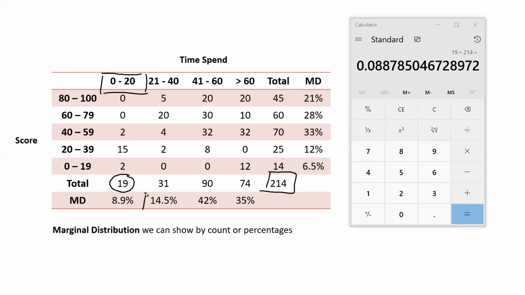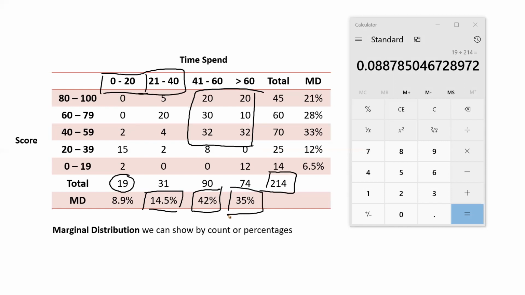Same way here, if you see, 14.5% students are studying 21 to 40 hours. 42% students, we saw the majority here, right? So 42% students are actually studying 41 to 60 hours, and 35% students are studying more than 60 hours.